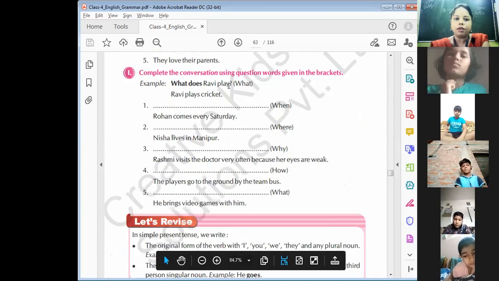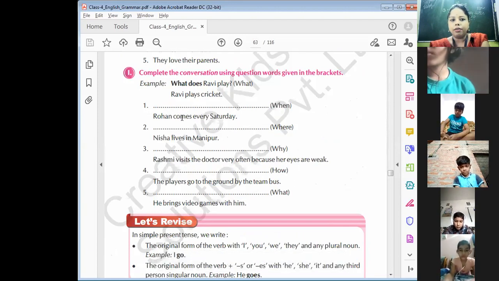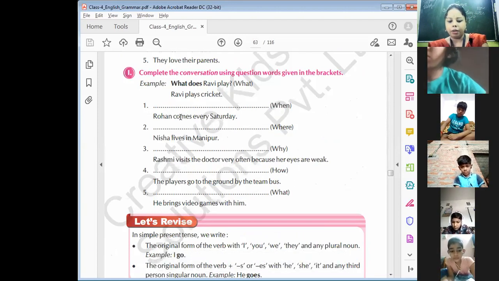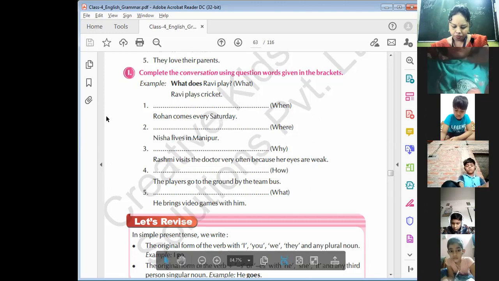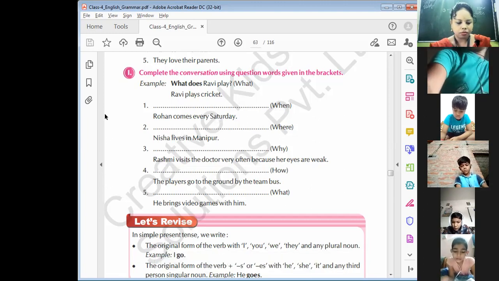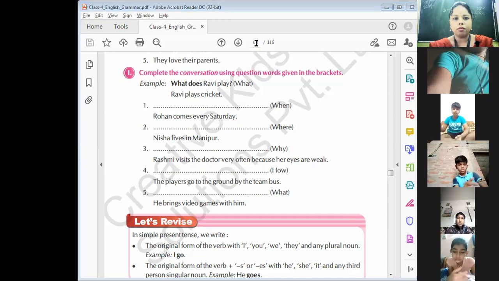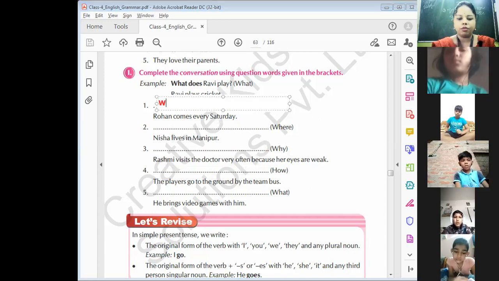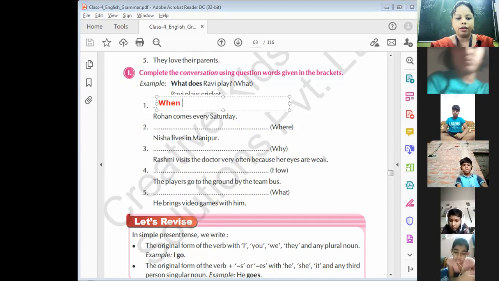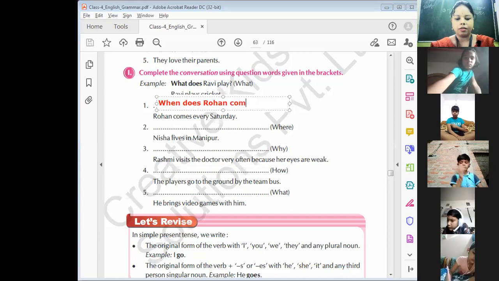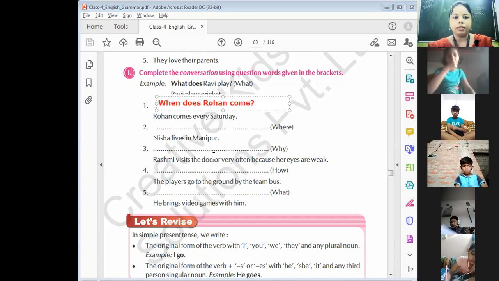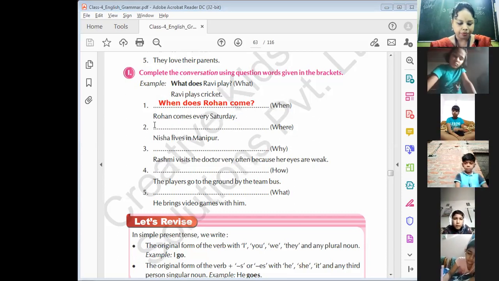Here you can see, what does Ravi play? Ravi plays cricket. Rohan comes every Saturday. When does Rohan come? You can write. Understand? Let's write the answer of this question at least. When does Rohan come? Next, Nisha lives in Manipur.